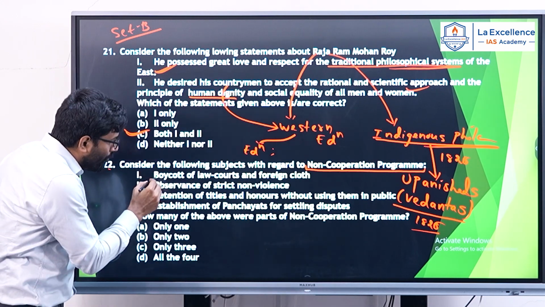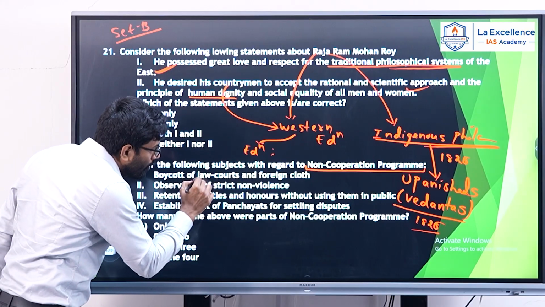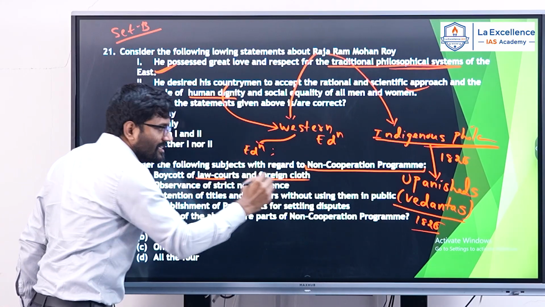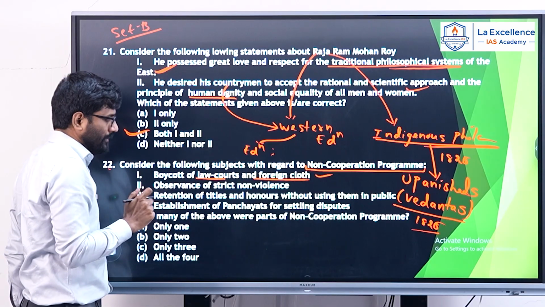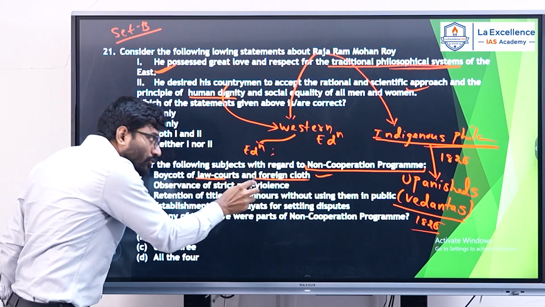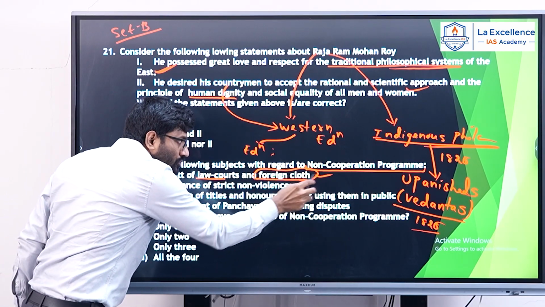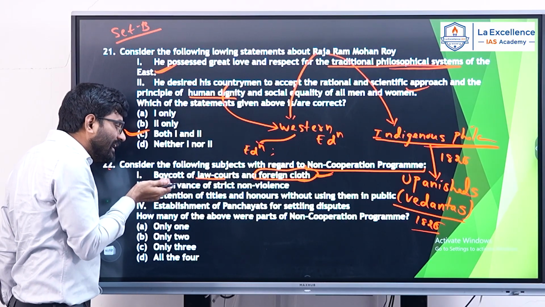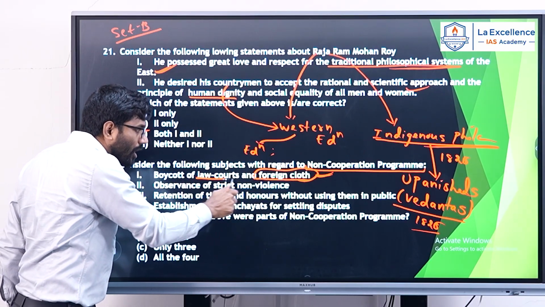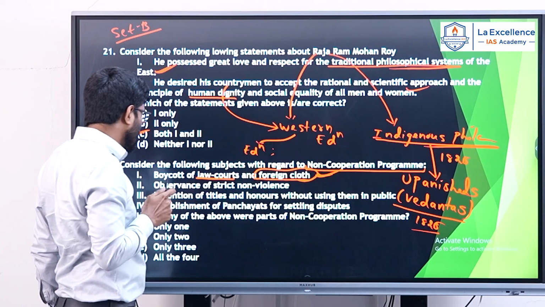Now you see the first one, boycott of law courts and foreign clothes. Yes, this statement is correct. Gandhiji opposed the usage of foreign clothes. This is correct. Even he gave a call for boycotting the law courts. This statement is completely correct.